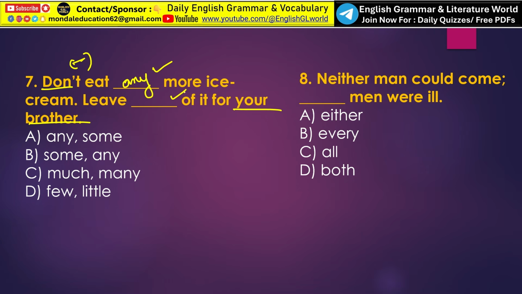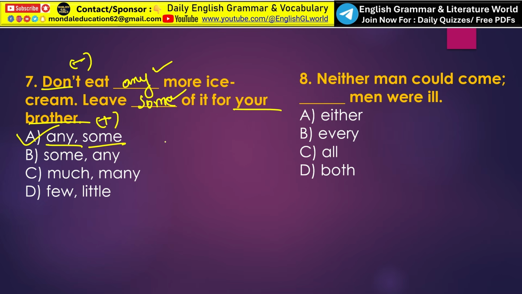So, don't eat any more ice cream. Now look at the second part. This is a positive instruction. The speaker wants some portion of ice cream to remain for the brother. So, leave some of it for your brother. Here the correct combination is option A, any and some.